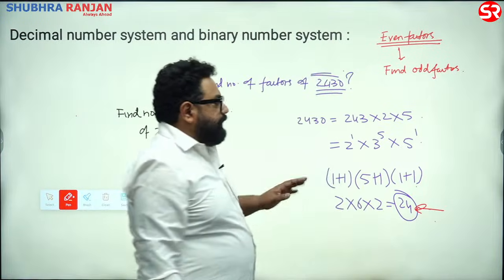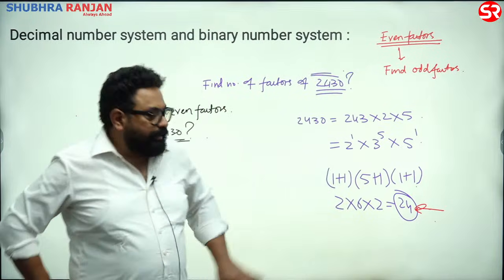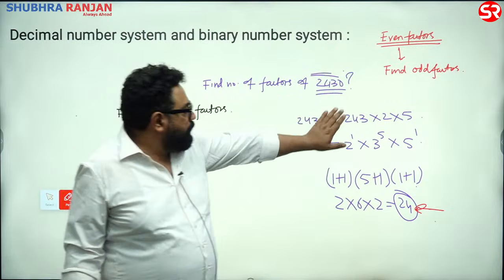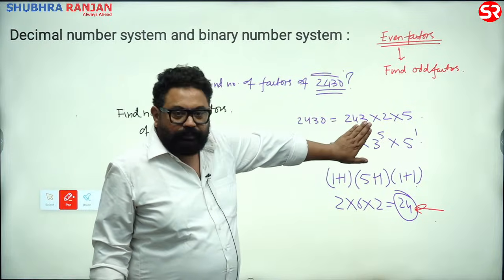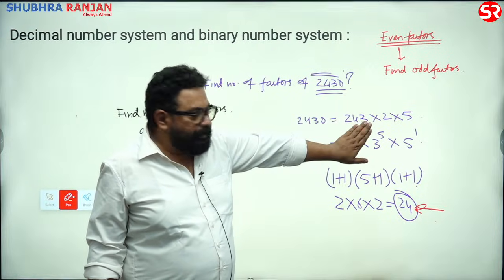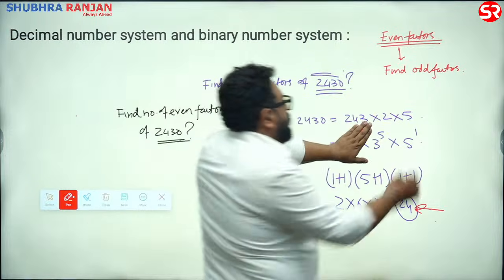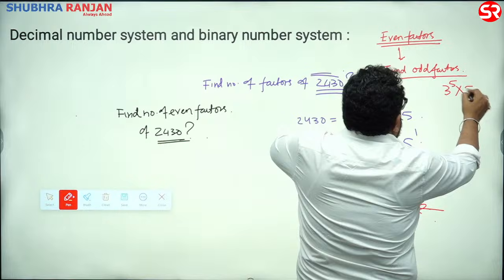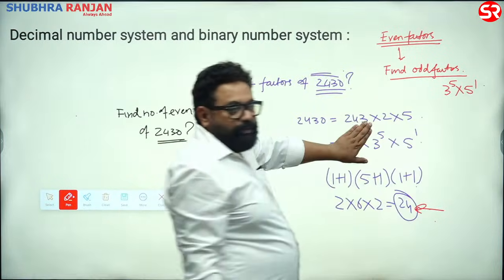How many factors would be odd? There is only one even prime number. Hide it. What is left? 3 to the power 5 into 5 to the power 1. So you are left with 3 to the power 5 into 5 to the power 1.